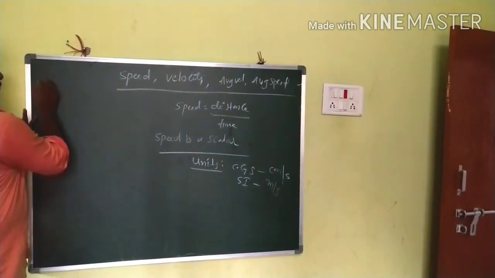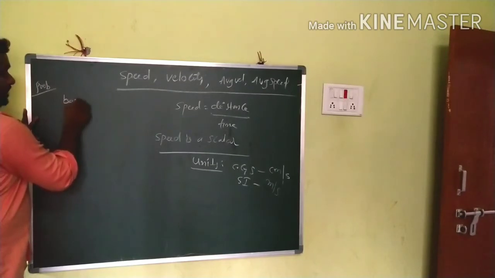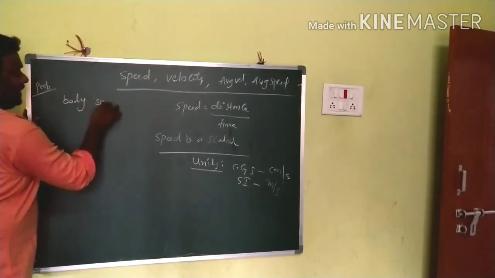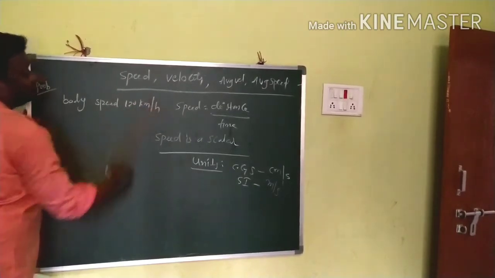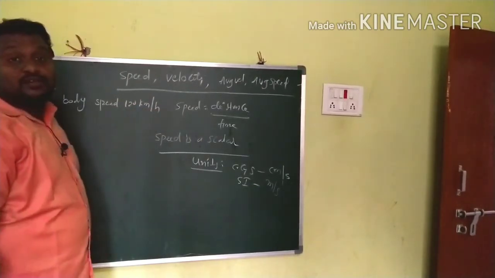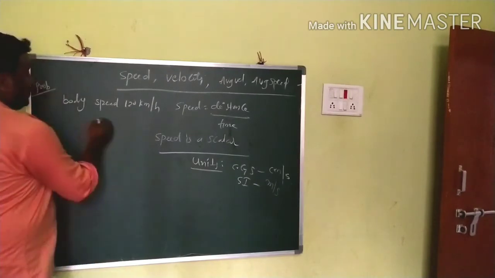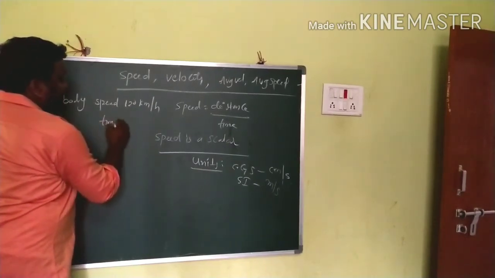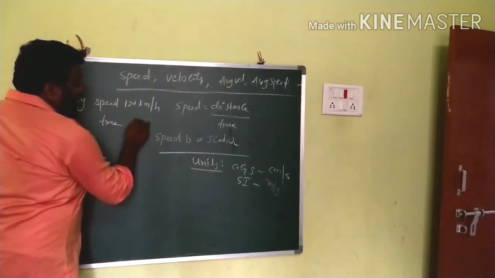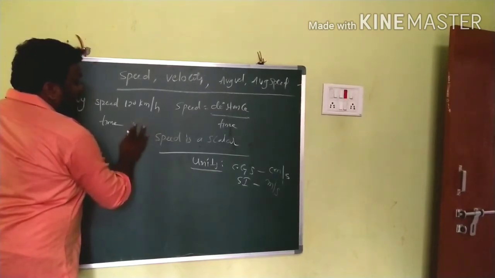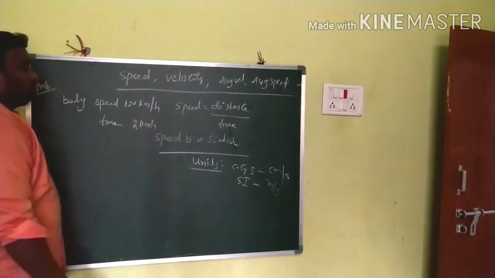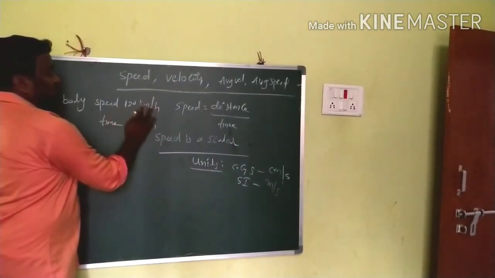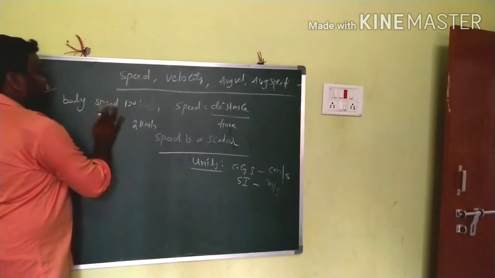So I am explaining an example problem here. Body means anything, a car, like that.